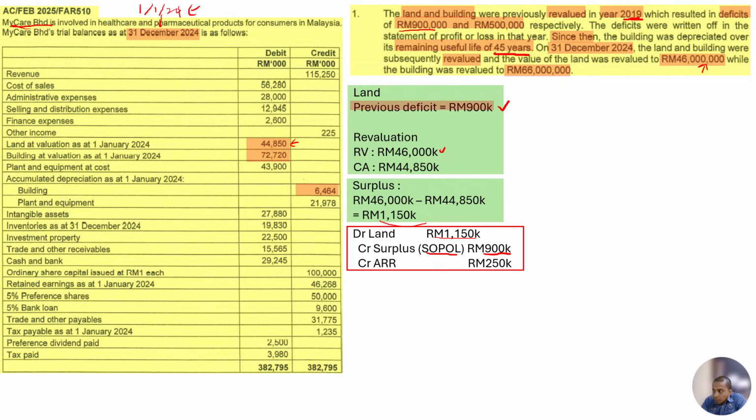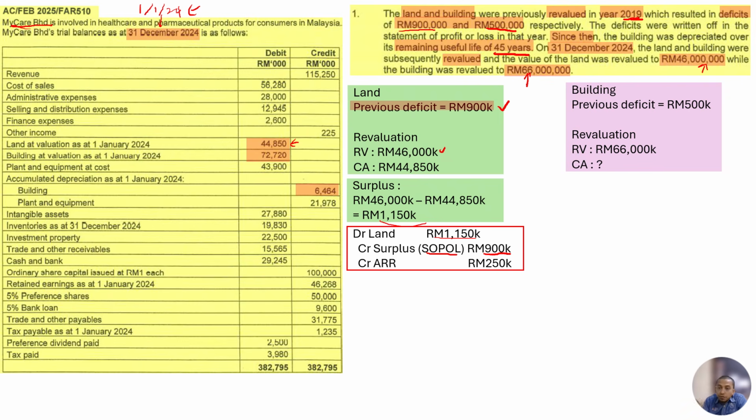The next part is for the building. Again, the previous deficit for the building is 500,000 according to the question. The revaluation is 66 million. Now we have to determine the carrying amount. Building is different from land because building has depreciation, and in this question the revaluation is done at the end of the year. Because of that, we need to calculate the depreciation first, because depreciation has already happened during the year.